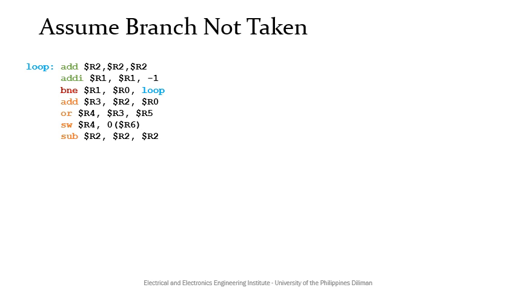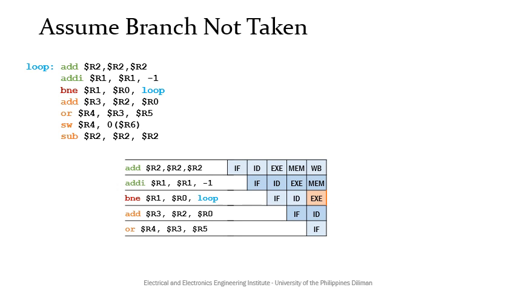Consider the code shown. If the branch is taken, then we need to go back to the green instructions. However, if the prediction is correct, that is, we don't need to branch, then we need to perform the orange instructions. As shown in the diagram, the add and the OR instructions following the BNE instruction are executed even while the branch is being evaluated at the EX stage since we are assuming that the branch is not taken. If after the evaluation, the branch indeed must not be taken, then no clock cycle is wasted since the add and OR instructions have already been started.